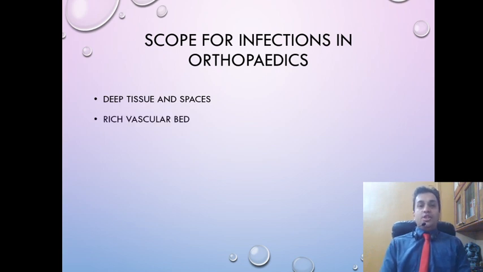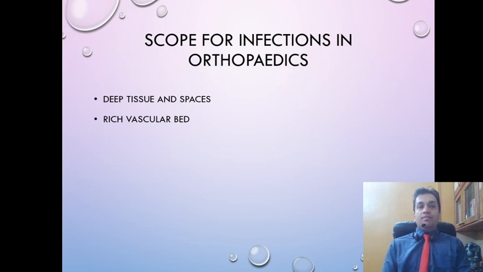Secondly, especially in growing bones, there is a very high degree of vascularity, especially at the epiphysis and the metaphysis and the epiphyseal-metaphyseal junction. The density of blood vessels in this area is among the highest in the entire body, and so is the blood supply because of the rate of growth. So this affects the propensity for infection in two ways.